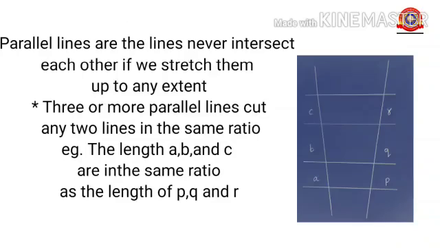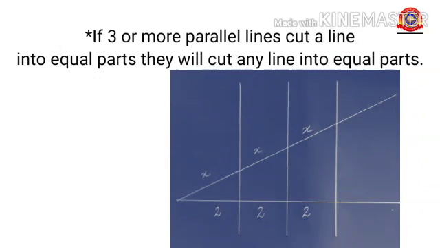Before starting this chapter, we have to understand some facts. First of all, three or more parallel lines cut any two lines in the same ratio. The lengths A, B, and C here are in the same ratio as the lengths P, Q, and R, right? Second, if three or more parallel lines cut a line into equal parts, they will cut any line into equal parts. Here, x is equal to 2 is to 2 is to 2.